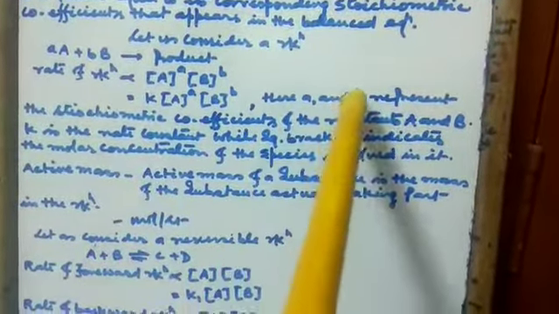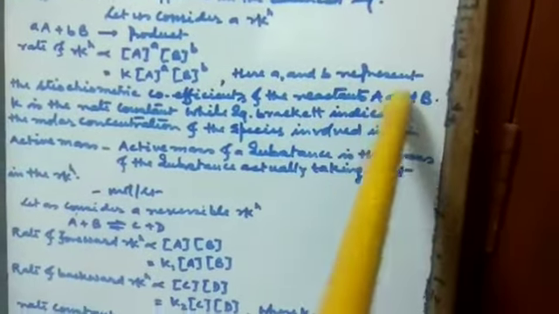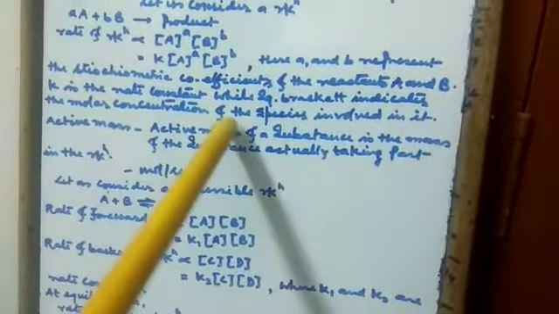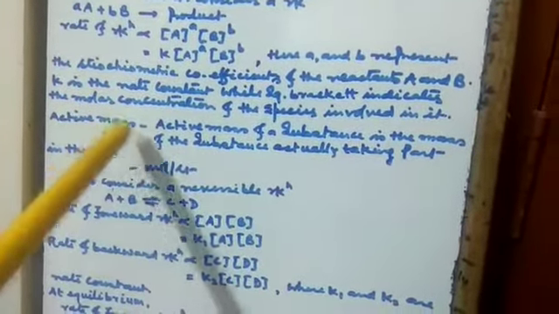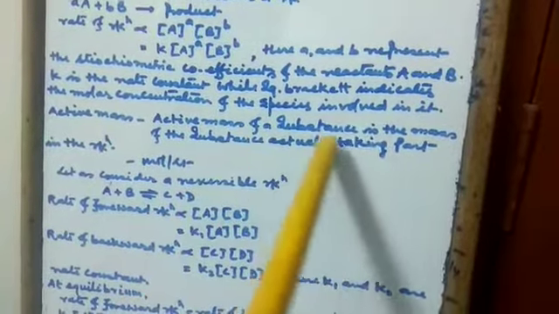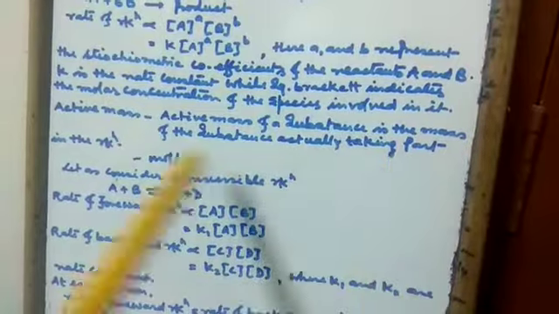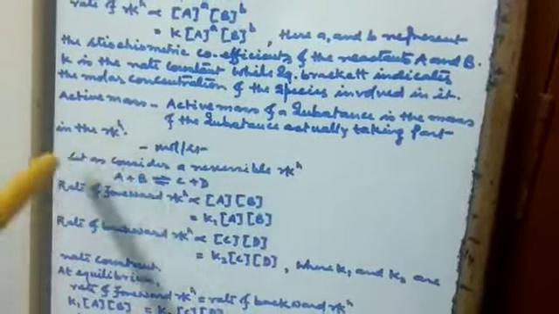Here a and b represent the stoichiometric coefficients of the reactants capital A and capital B. K is the rate constant, while square brackets indicate the molar concentration of the species involved. Active mass: the active mass of a substance is the mass of the substance actually taking part in the reaction, and this is equal to the molar concentration.